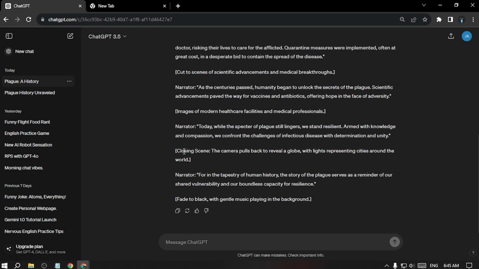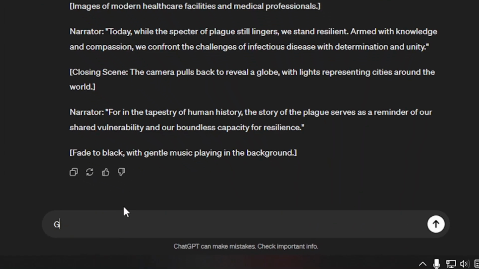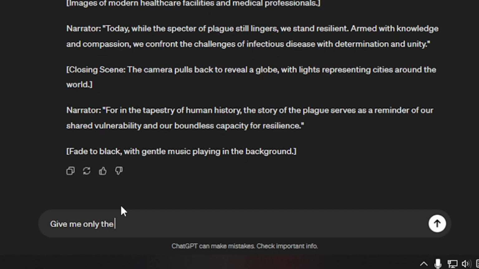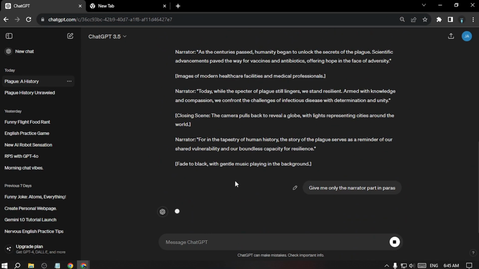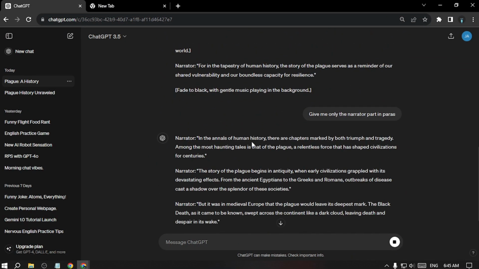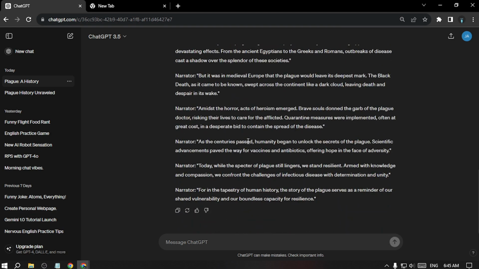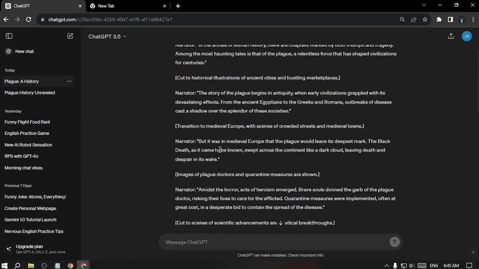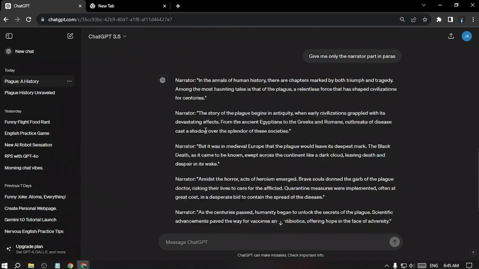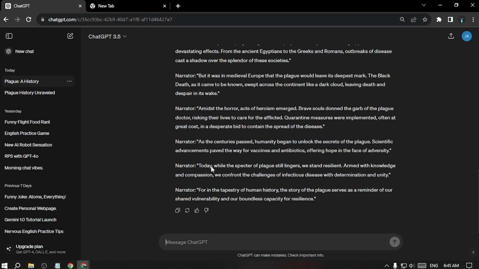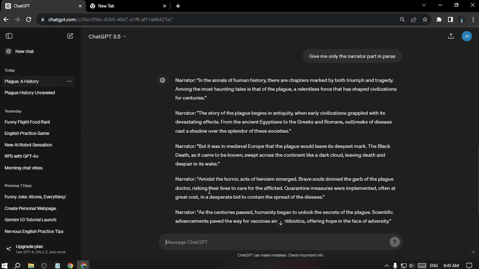Here you can see that the narrator scene and the closing scene are mixed, so we only need the narrator scene. For that, I'll just comment again. Now you can see that it has given us the narrator part in paragraphs like this. It was in a mixed situation before, so now it's clear for us. So this is the script for us.